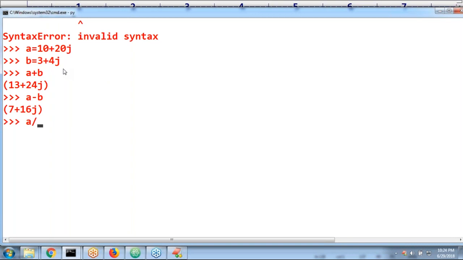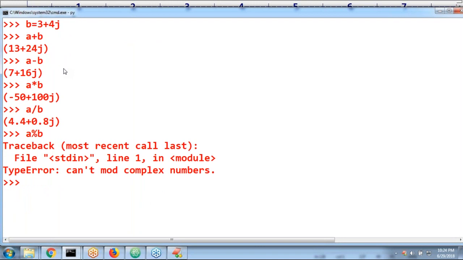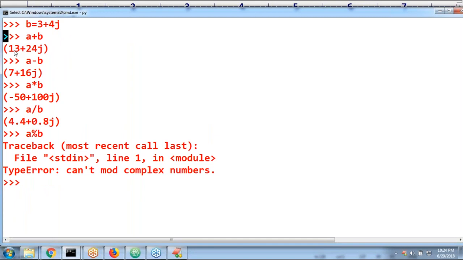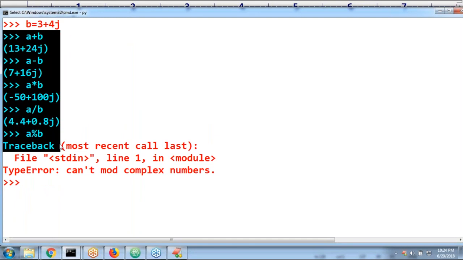Next, a into b, multiplication, gives minus 50 plus 100j. Next, a by b is perfectly valid. But a modulo b, this modulo operator is not applicable. You can't mod complex numbers. Remember, plus, minus, multiplication, division are all applicable for complex numbers, but mod is not applicable.